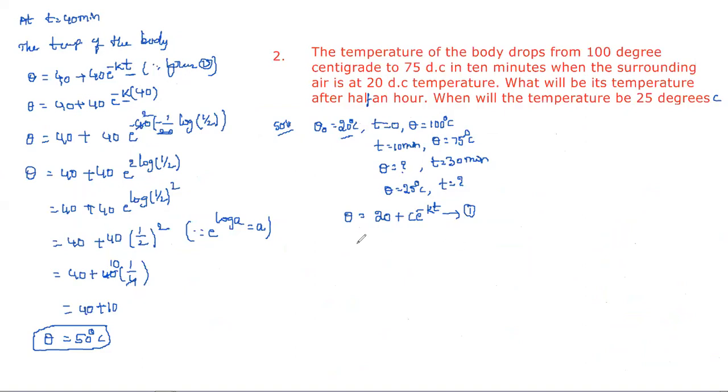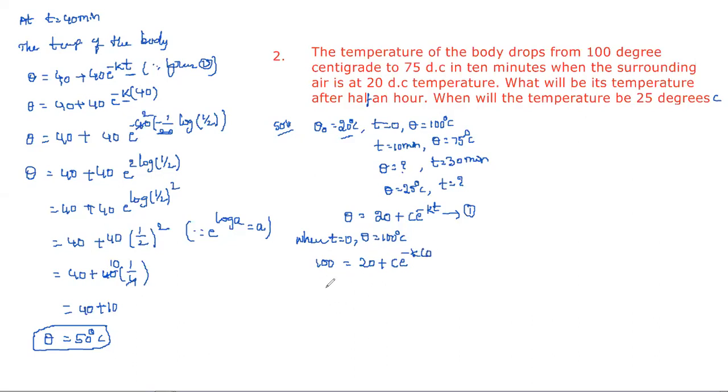Now, what is the first step? We need to find the C value. For that, we take the first condition: when t is equal to 0, the temperature of the body is 100 degrees centigrade. Substitute those in equation 1. So 100 is equal to 20 plus C e power minus k into 0.